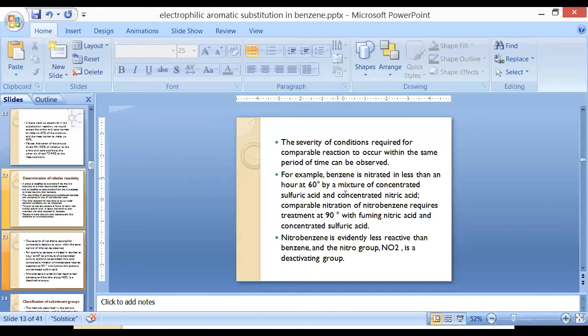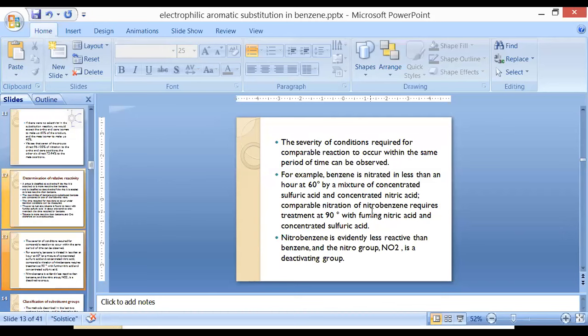For example, now a second example of a substituent group: benzene is nitrated in less than an hour at 60 degrees centigrade by a mixture of concentrated sulfuric acid and concentrated nitric acid. A comparable reaction, the nitration of nitrobenzene, requires treatment at 90 degrees centigrade with nitric acid and sulfuric acid. So this is the second example. In the first case we compared benzene with toluene. In this case we are comparing nitrobenzene with benzene.